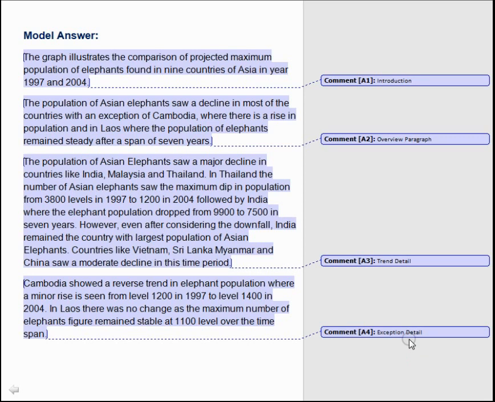One more thing I need to point out, that in task 1 of IELTS writing, we are not expected to write a conclusion, as it is just a report, and moreover we have stated the main points in our overview paragraph, so it is needless to restate the same points all over again.